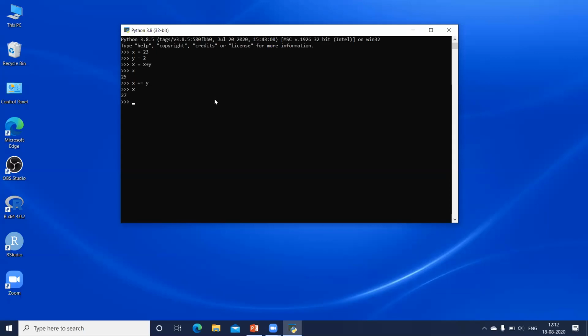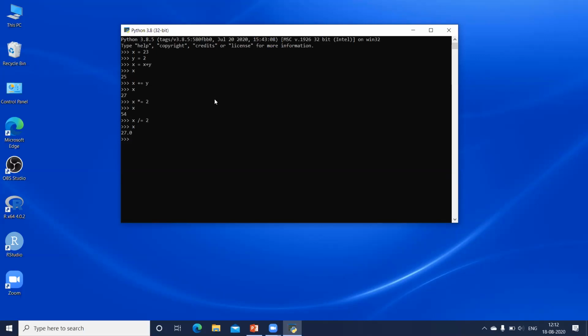So similarly, like we have combined the equal to along with the arithmetic operator, I can also have multiplication along with the equal to sign. I can write x multiplied by equal to, and I can put 2. So here it says 27 multiplied by 2. When I display the value of x, I get 54. Now let us divide this by 2. I can write x, the division sign, equal to sign, and the number with which I want to divide x by. Display the value of x, I get 27.0.